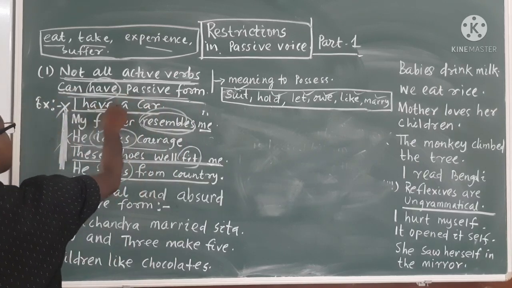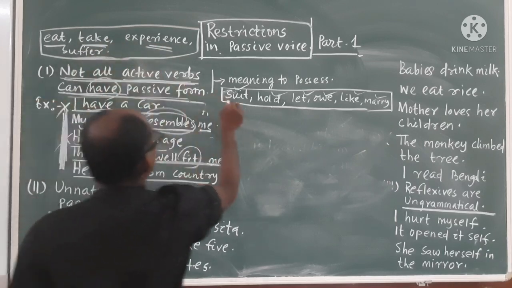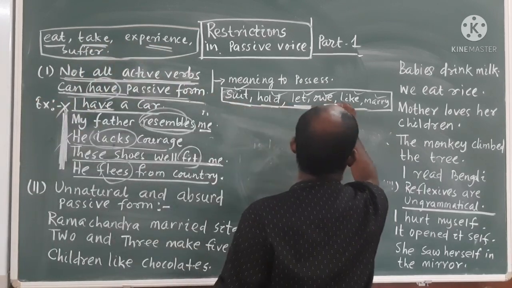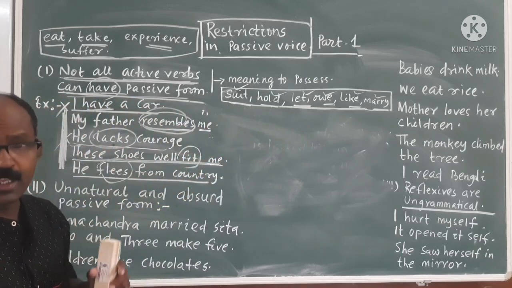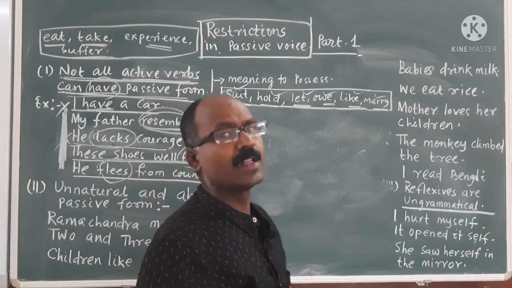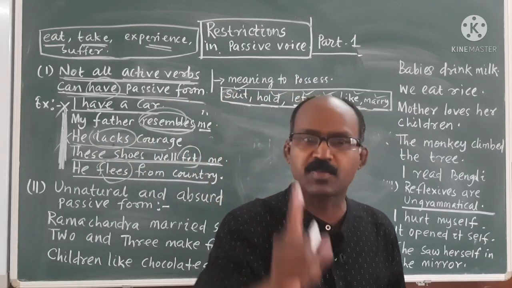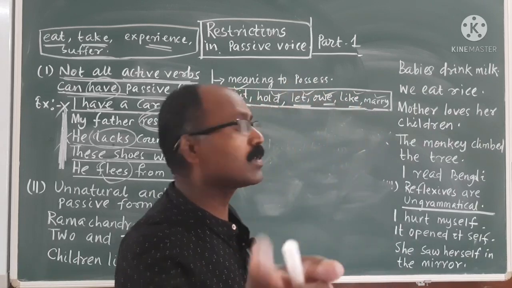If verbs like have, eat, take, experience, suffer, shoot, hold, let, owe, like, marry come, then you cannot turn into passive. If you make it passive, it will be unnatural and absurd. Some restrictions are there, so you cannot do it.